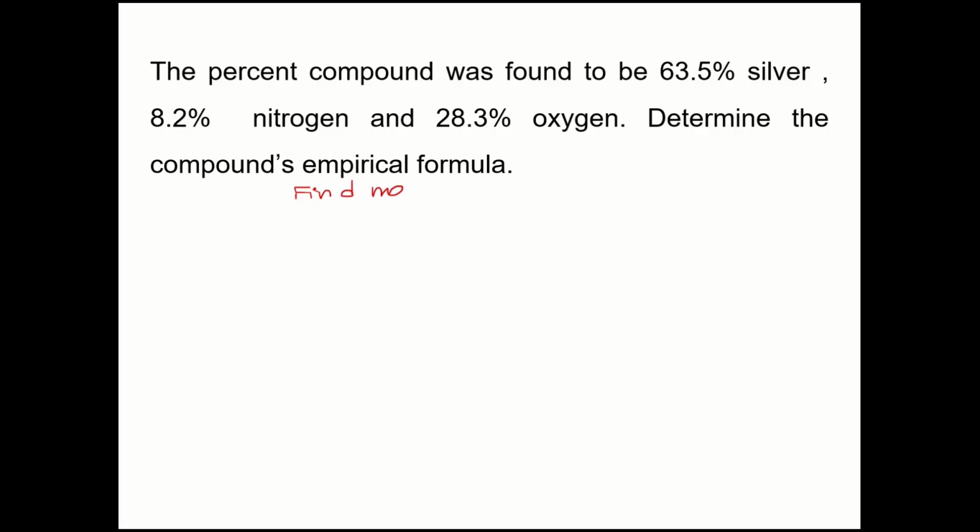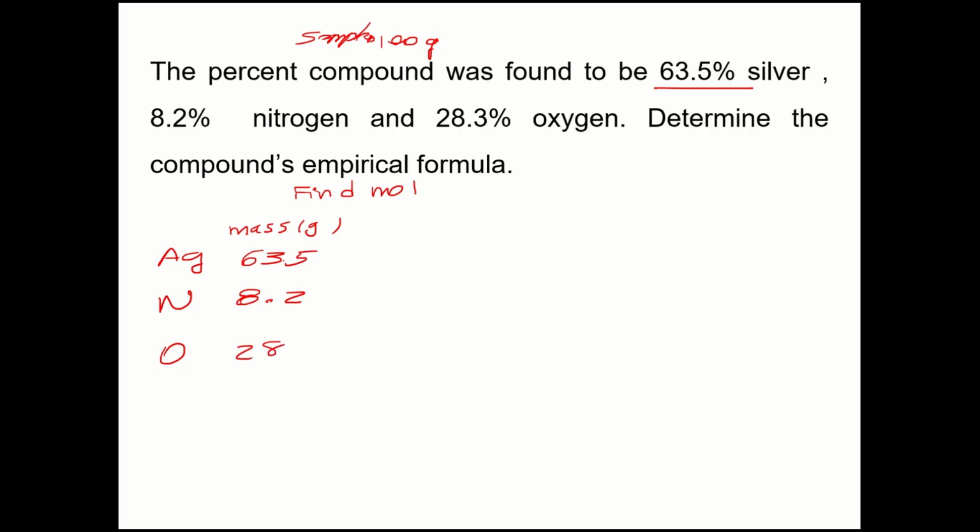And actually, the first thing is to take into consideration that we have a 100 gram sample. So let's assume that. So silver is 63.5 grams, nitrogen is 8.2 grams, and oxygen is 28.3 grams.